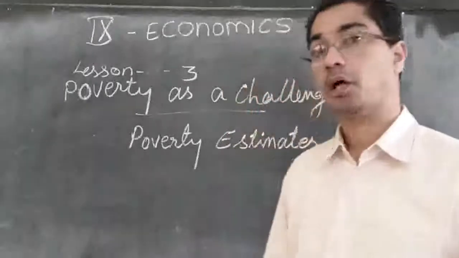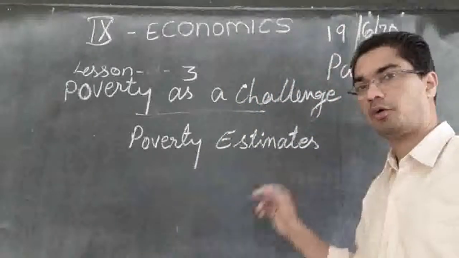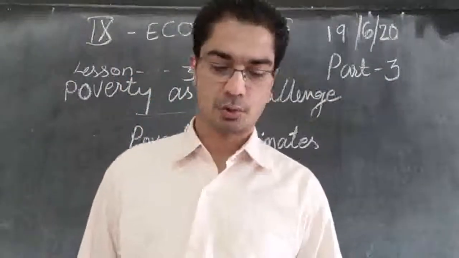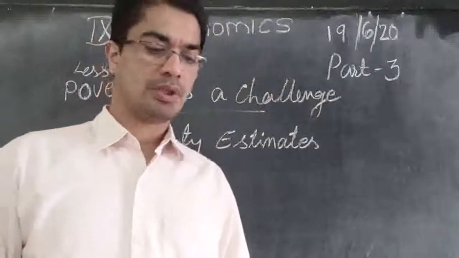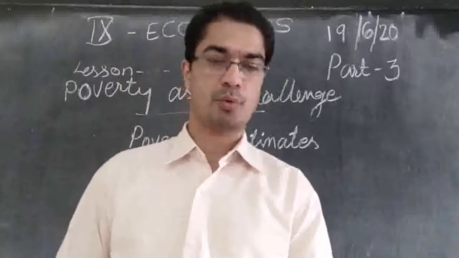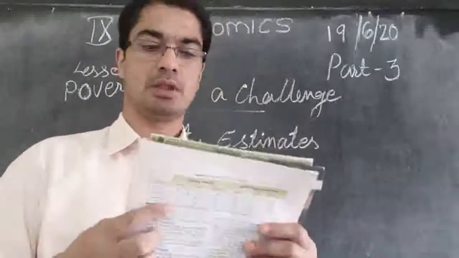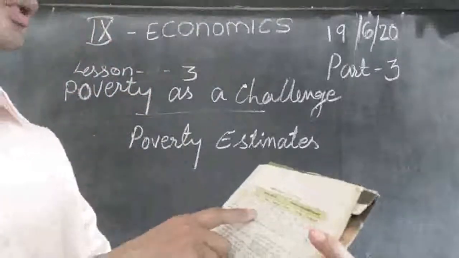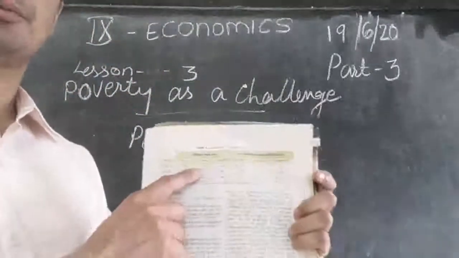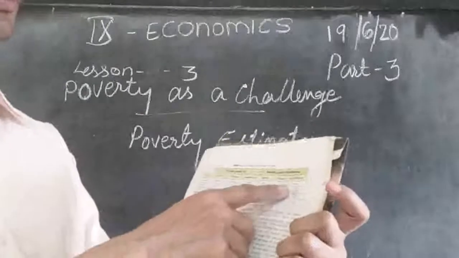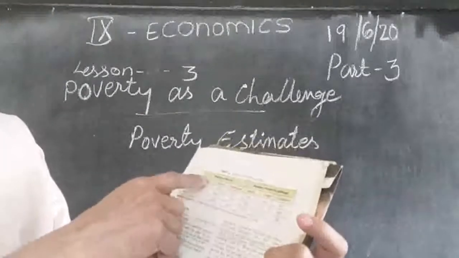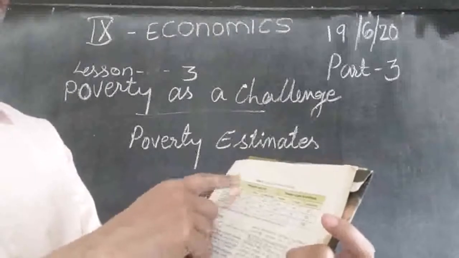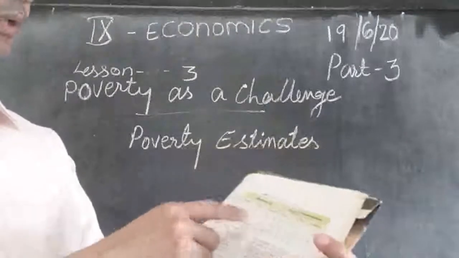Now let us see how to do the estimation of poverty, how to calculate the poverty level and so on. It is clear from Table 3.1. There is a table given in 3.1. We can see the poverty ratio in the different parts of the country. People who are living in the urban area, in the rural area, what is the poverty ratio?